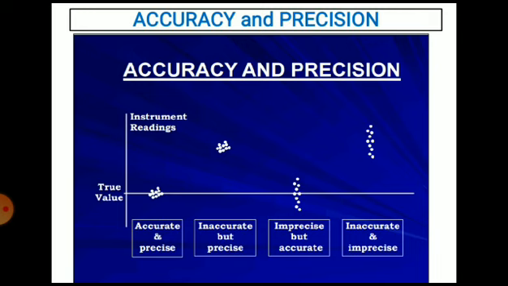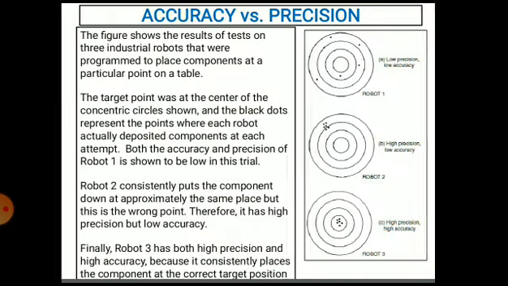And in the last case, there is no grouping, the readings are scattered as well as away from the true value, so you can say the instrument is not accurate as well as not precise.